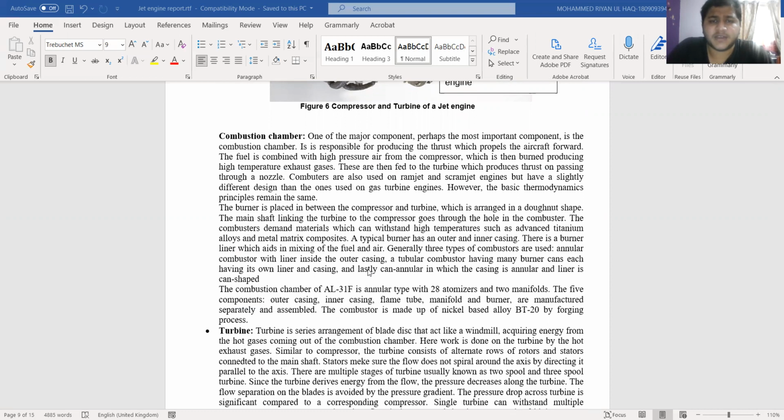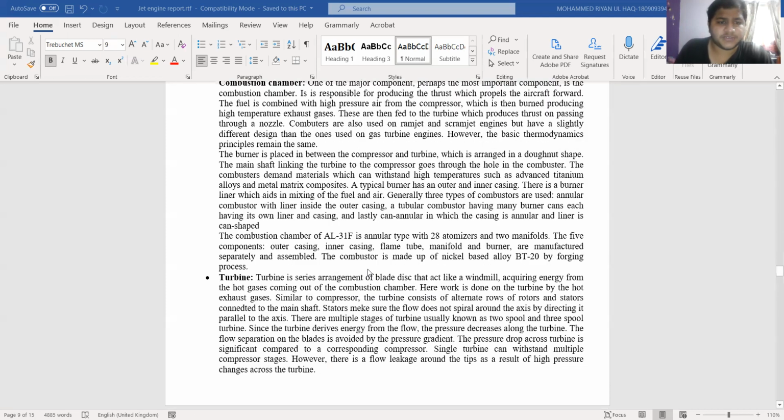The fuel is combined with high pressure air from the compressor and burned, producing high temperature exhaust gases. These are then fed to the turbine, which produces thrust when passing through a nozzle. This section explains all the basic functions of the combustion chamber.